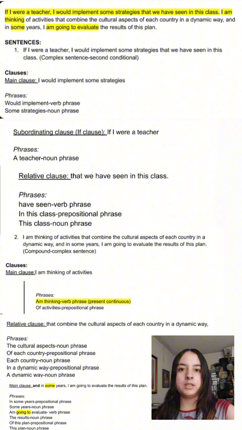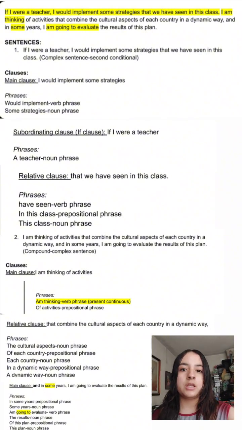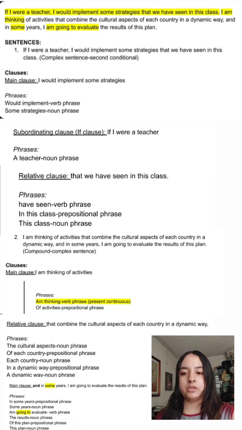Then we also have of activities, which is a prepositional phrase. Parts of speech: I is a personal pronoun, am is the auxiliary verb to be in the simple present, and thinking is the main verb in the present participle. Then we have of, preposition, and activities, noun.